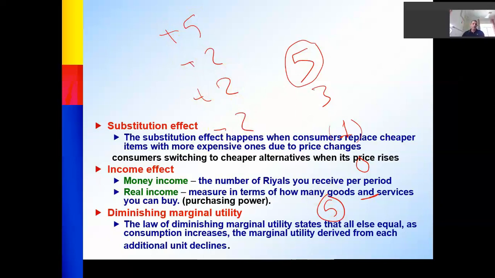So there are three main causes that can make the slope of demand a negative, downward slope: substitution effect, income effect, and the law of diminishing marginal utility.